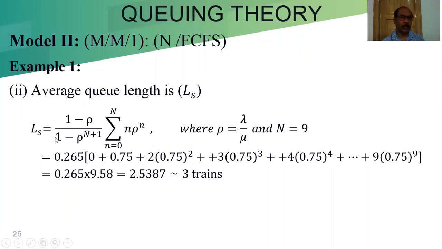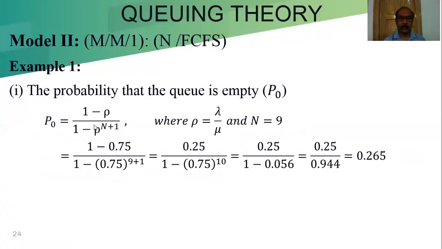LS equals (1 minus rho) by (1 minus rho to the power N plus 1), which is basically the P0, times the sum from n equal to 0 to capital N of n into rho to the power n. So here we will get 10 terms that we have to calculate. Rho equals lambda by mu, N equal to 9. This part we already calculated.